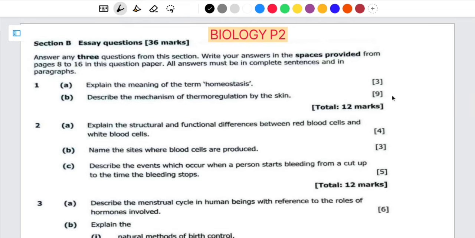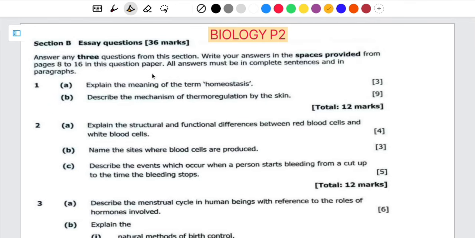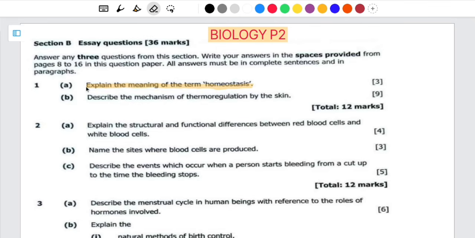Alright, so we have question 1, which is saying, explain the meaning of the term homeostasis. If you know what the term homeostasis is, at least also read question B, so that you know if you can go for question 1. It is saying, describe the mechanism of thermoregulation by the skin. If you know that you can't answer B, but you're able to answer A, don't choose question 1. Why choose it? Because you're going to get 3 marks and then lose 9 marks. Don't worry, we are going to answer them.